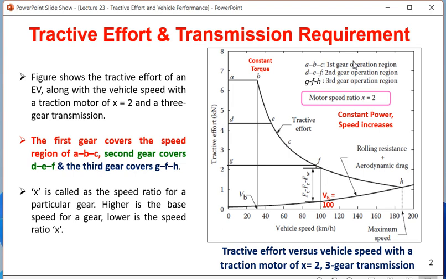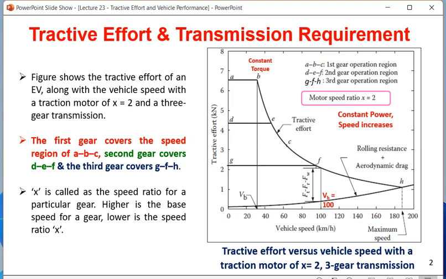While explaining, you have to start from ABC. This is the highest output torque, the initial torque, first gear. Then DEF, this is 4.5 kilonewton, medium starting torque, second gear. And whenever the vehicle goes into third gear, torque decreases and speed increases. You are finding this is the VB for the first gear. VB for the second gear is not shown, it will come around 45 or 50 km per hour. The third gear has a base speed VB equal to 100 km per hour. This characteristic is defined by the highest gear base speed, that is 100 km per hour.